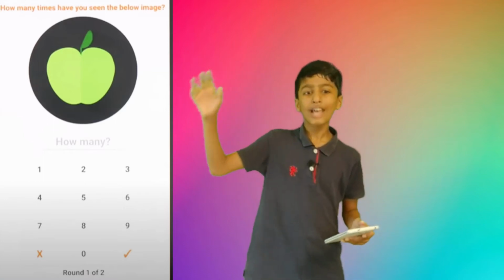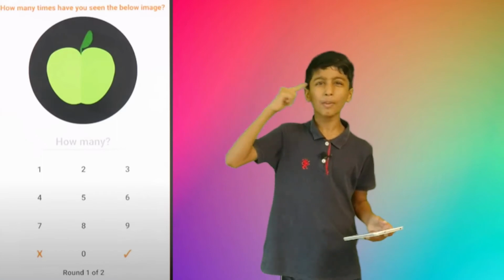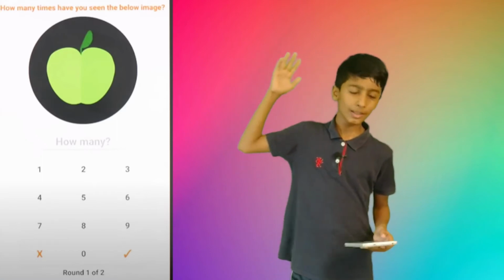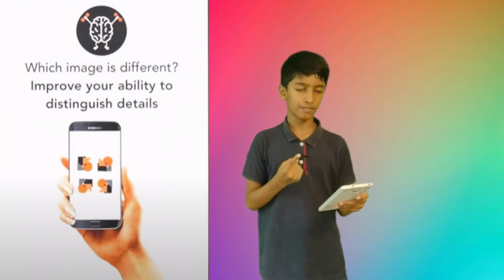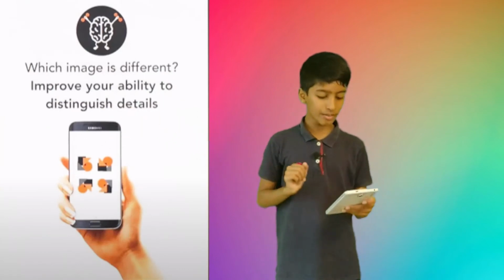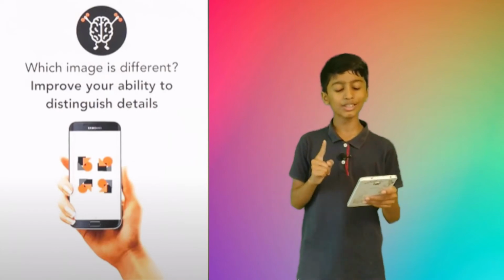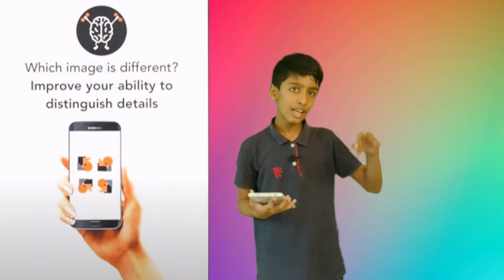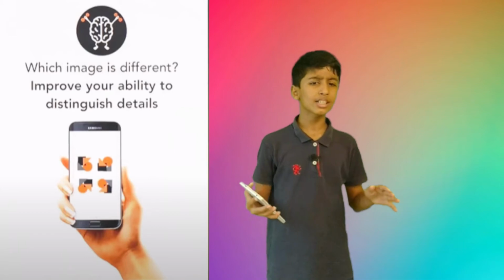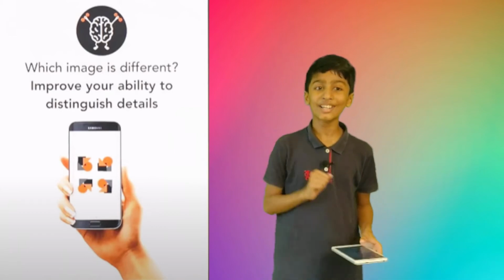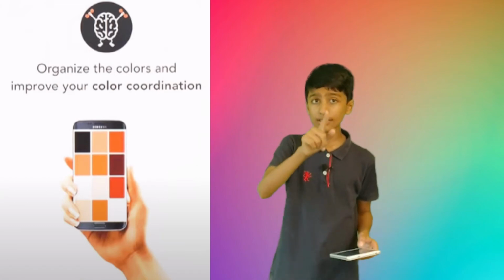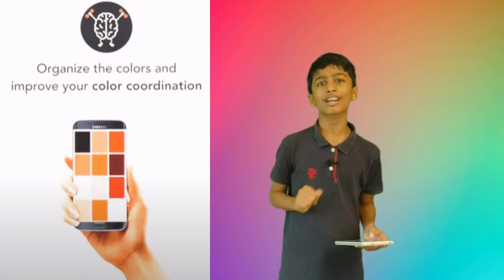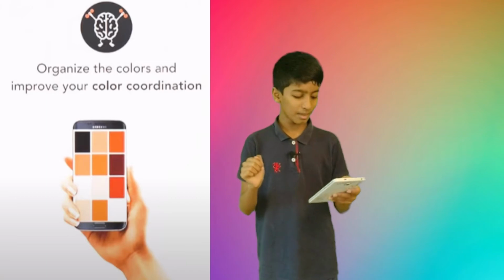So that helps you remember the things which happened in the past, and which image is different, right? Which image is different improves your ability to distinguish details, right? It helps you distinguish details. And there is color coordination too. Yes, organize and color, that can improve your color coordination. So it's an amazing app.